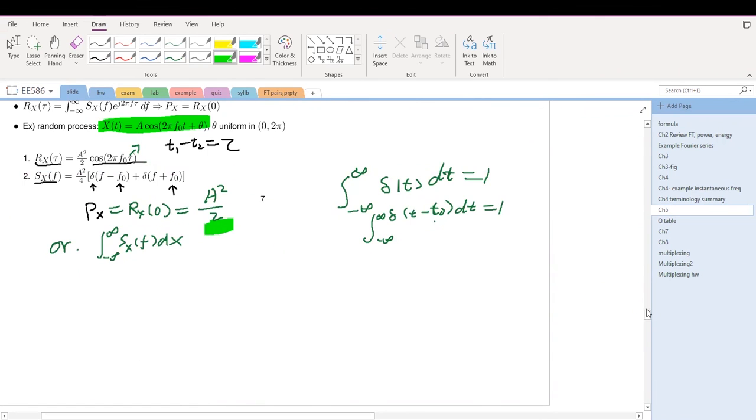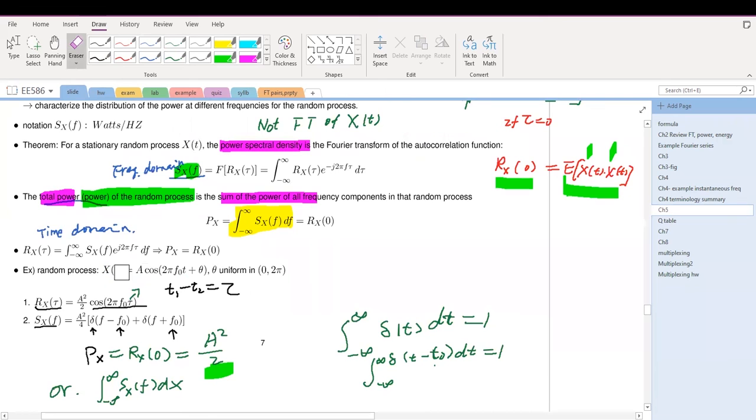If we look at this signal, if theta is not random, it's deterministic, then what is the power for this cosine signal? That's A squared divided by 2. Everything agrees with each other. This is how we obtain the power of a random process using the autocorrelation or using the power spectral density. The power spectral density is the Fourier transform of the autocorrelation, and the autocorrelation is the inverse Fourier transform of the power spectral density.